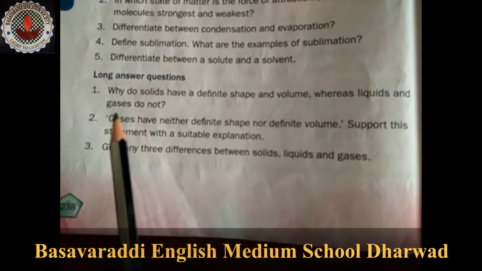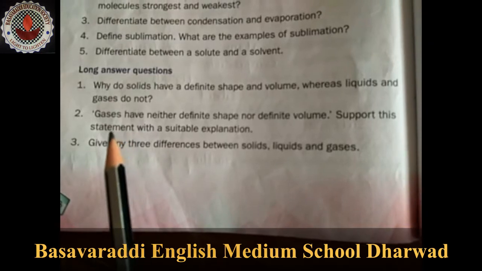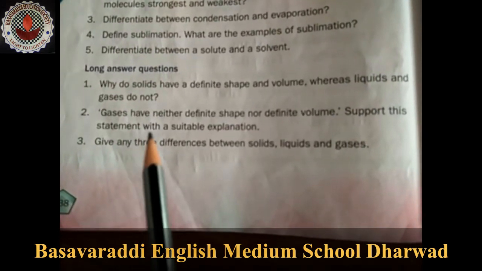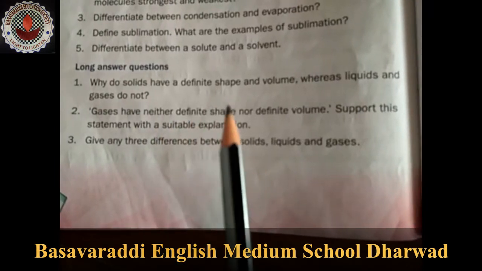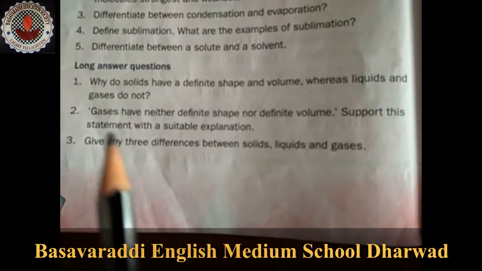The next section is long answer questions. There are six questions, so let us start. The first one: why do solids have a definite shape and volume, whereas liquids and gases do not?